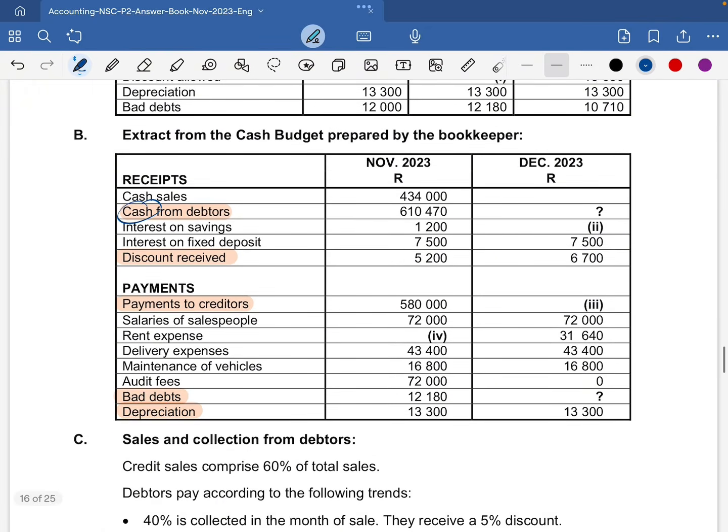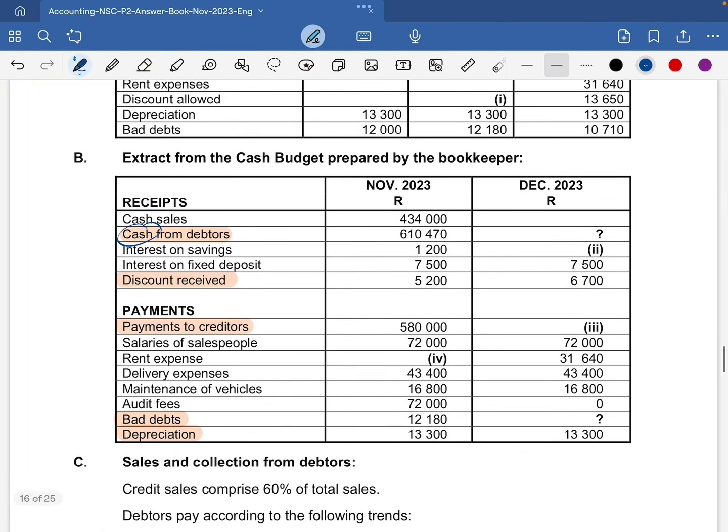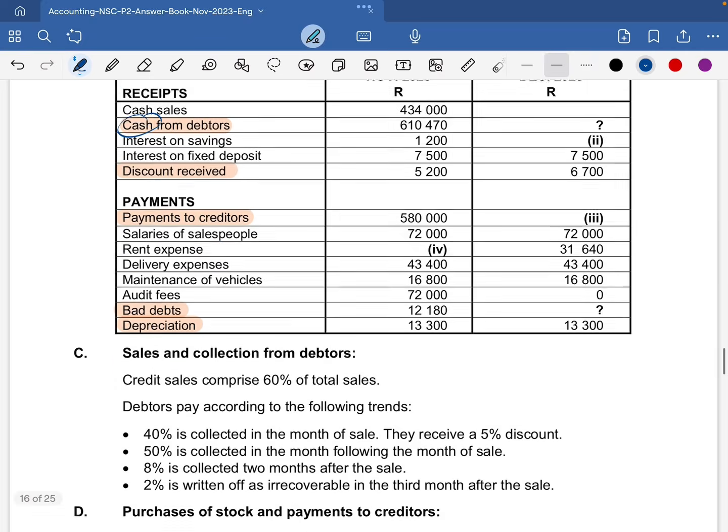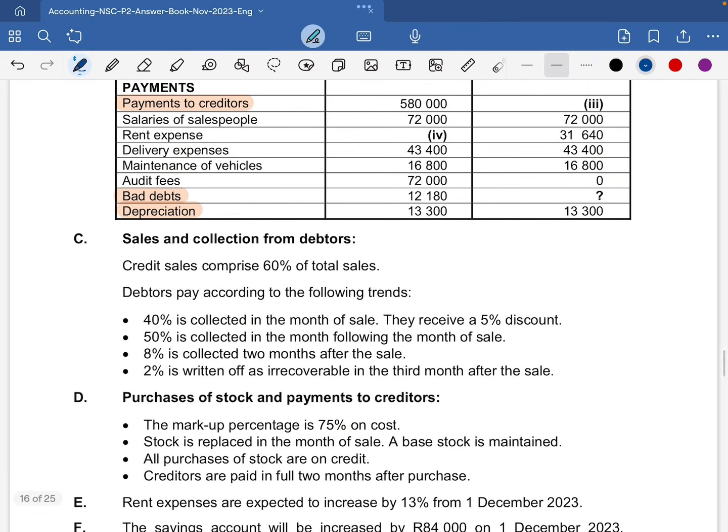Information B that we were given is an extract from the cash budget, just like we have seen. But information C is what we will be using to do our debtors collection schedule. Now we have the credit sales, which comprise 60% of total sales. That's the first piece of information.